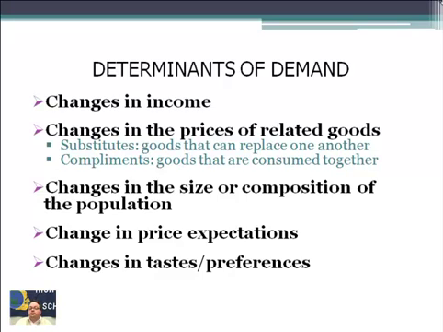The last thing is changes in tastes and preferences. These are trends. The length of a miniskirt, colors come in and out of vogue, neon colors, bright colors. Blue is the color one year, the next year it's red, pinks, ladies, you know what I mean? Fashion, basically. So these are things where tastes and preferences change. You can watch hairstyles come in and out. So when our tastes, our fads, all those trends change, we change.